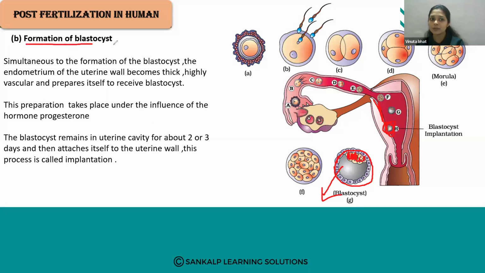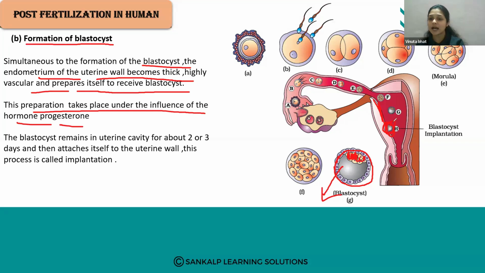Here, formation of the blastocyst. Simultaneous to the formation of the blastocyst, the endometrium of the uterine wall becomes thick and highly vascular and prepares itself to receive the blastocyst. This preparation takes place under the influence of the hormone progesterone. So this progesterone hormone helps in the preparation of the endometrium for the attachment of the blastocyst. The blastocyst has to attach here, so the endometrium should get ready for that. So the progesterone hormone helps for that